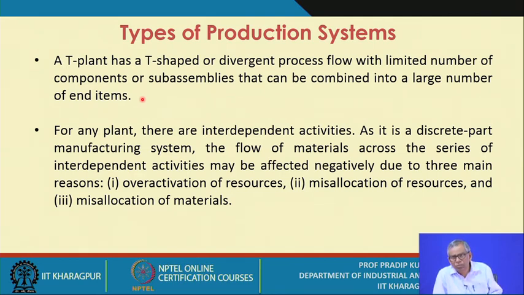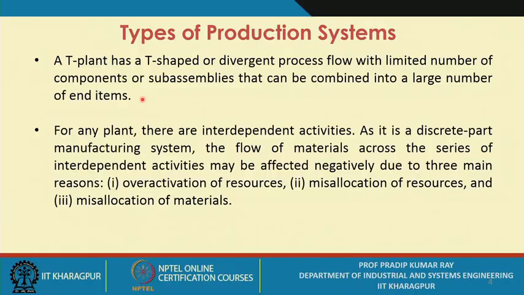You produce the components, and these components are usually standard size components, and you can use them as per a particular design. These components can be used in different combinations, and each combination represents a particular product, or the end item.